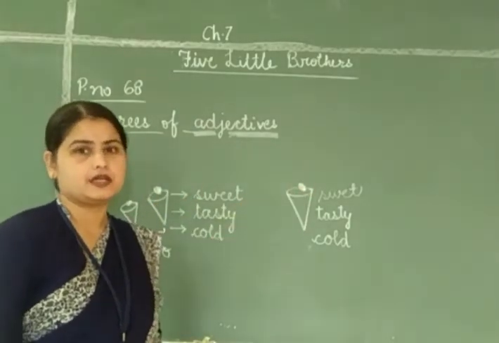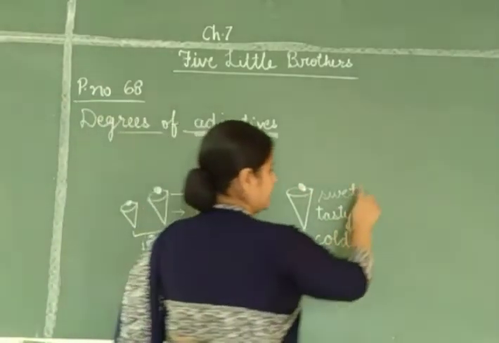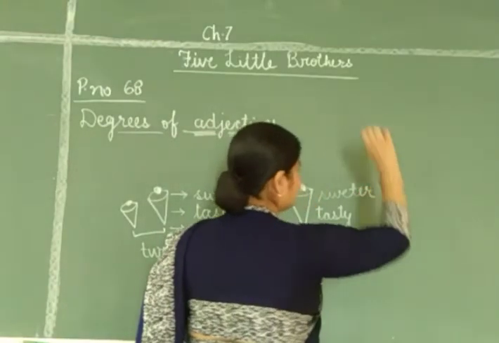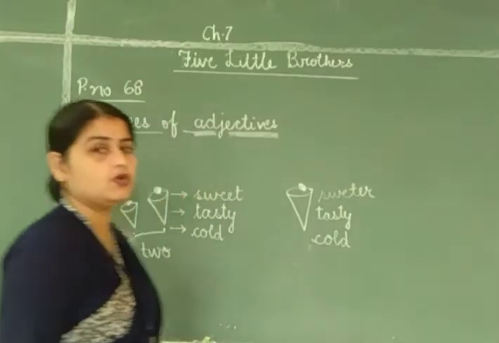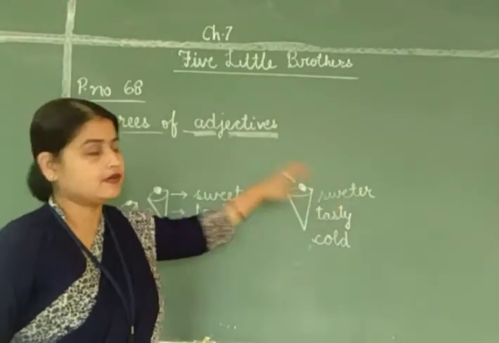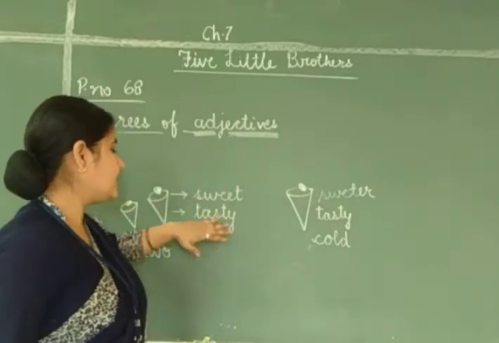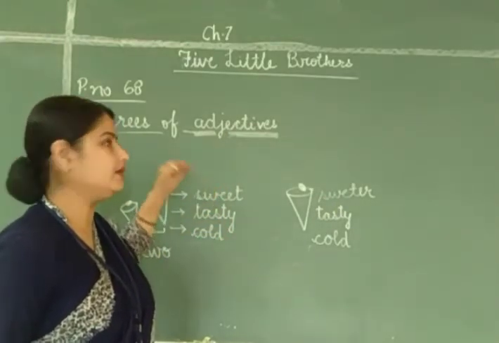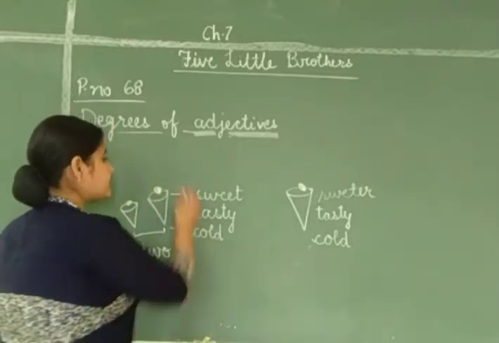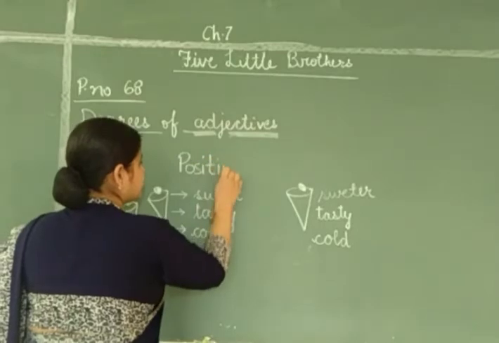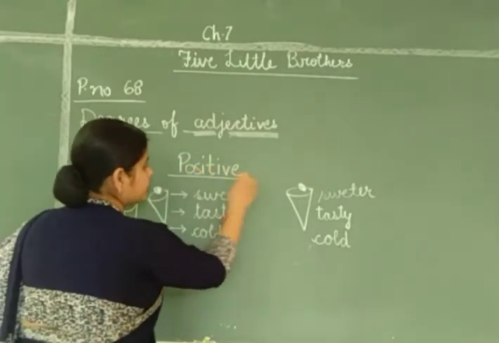ज़्यादा मीठा है. That means अब वर्ड जब दो चीजों को कंपेयर करते हैं एक ही क्वालिटी से तो उसमें एक डिग्री उसकी बढ़ जाती है. When we describe anything, particularly that thing, it is called a positive degree. That means the describing word of the adjective is positive.